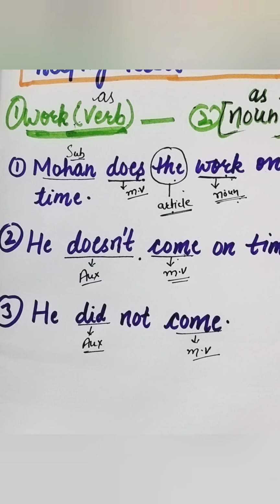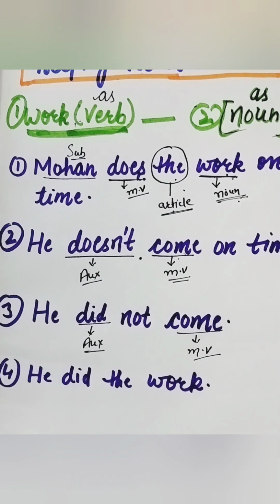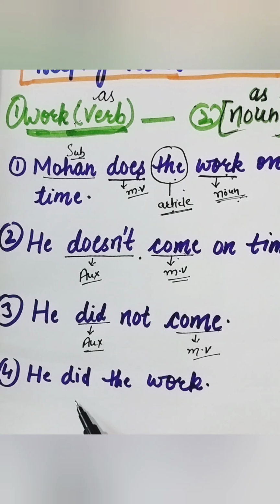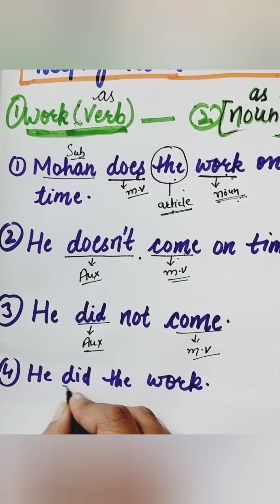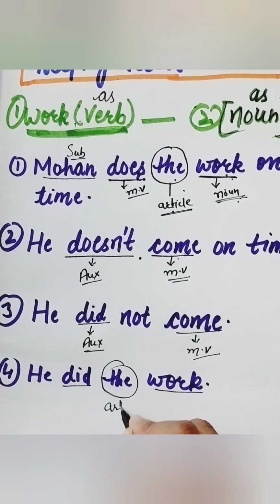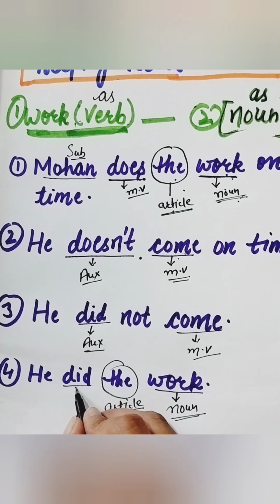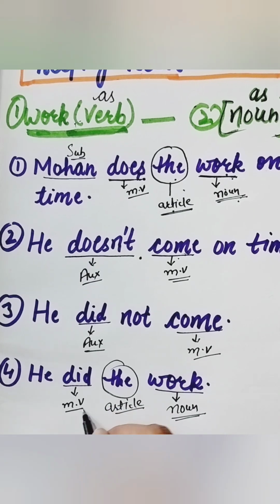That means one is auxiliary, another one is main verb. So did is auxiliary here and come is main verb here. See the next sentence, he did the work. Here did and work. Again, you can see an article here. The is an article. Article is given, that means this article is clearing us that work is not a verb here. This is working as noun here. That means in this sentence we have only one verb, did, and we will consider it as main verb.